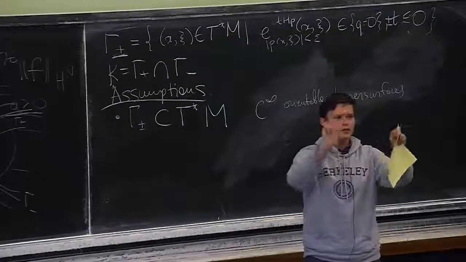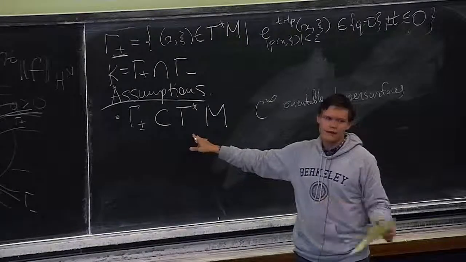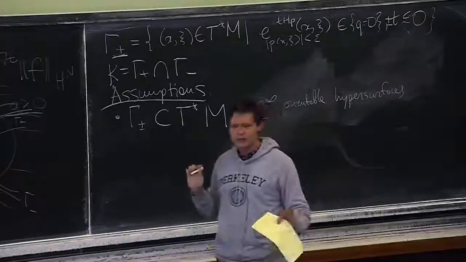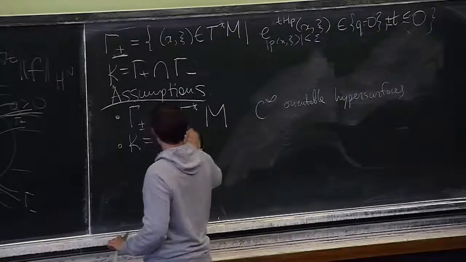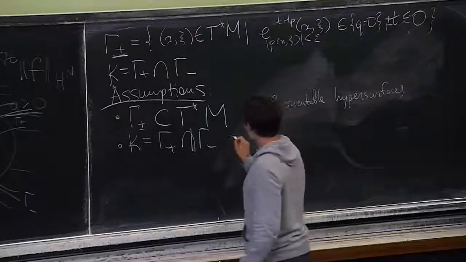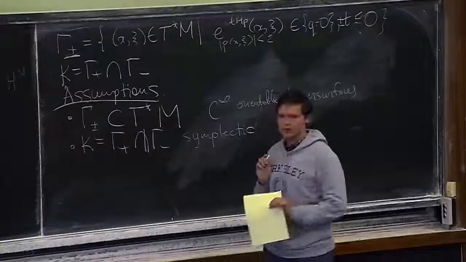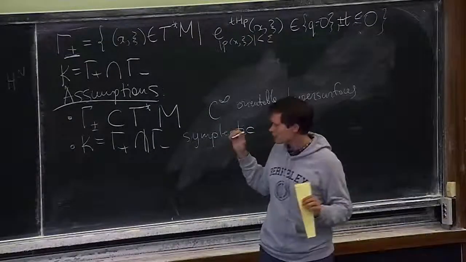Here, this is already quite rare. Take scattering on 3 disks: these have fractional Hausdorff dimension, so they have no chance of being smooth. However, in this particular case, they are. The next assumption is that they intersect transversely, and their intersection is codimension 2. I assume that their intersection is symplectic as a submanifold of the cotangent bundle.